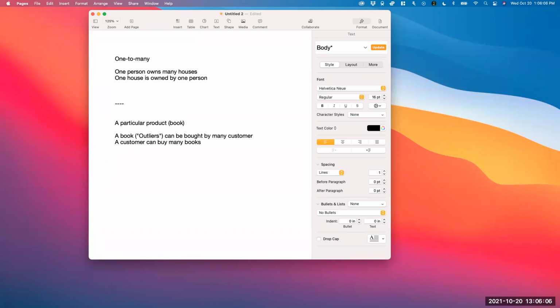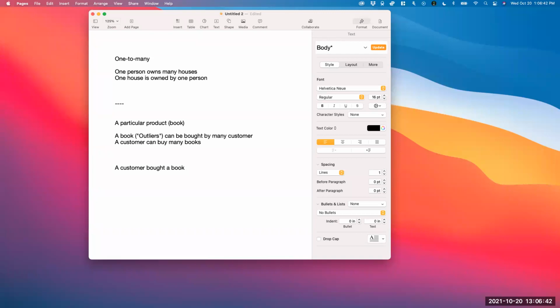Now, if I were to design a system that keeps track of customers and products, I probably wouldn't save the transaction like this. I would probably say a customer bought a book that is identified or defined by the exact copy of the book.